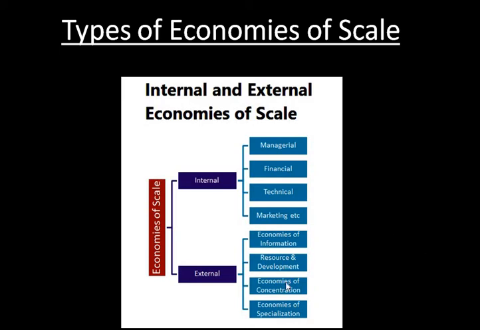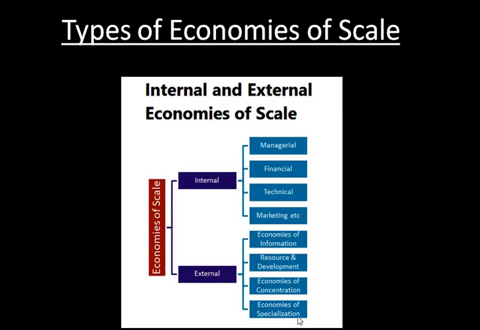Next is economies of concentration. If your company is doing better, another company B comes in and starts up next to your place, because you are doing well and they also want to do well. Like this, several companies will come after you. That is called economies of concentration. All the industries and firms will be concentrated in a particular area. This happens outside the company, of course.